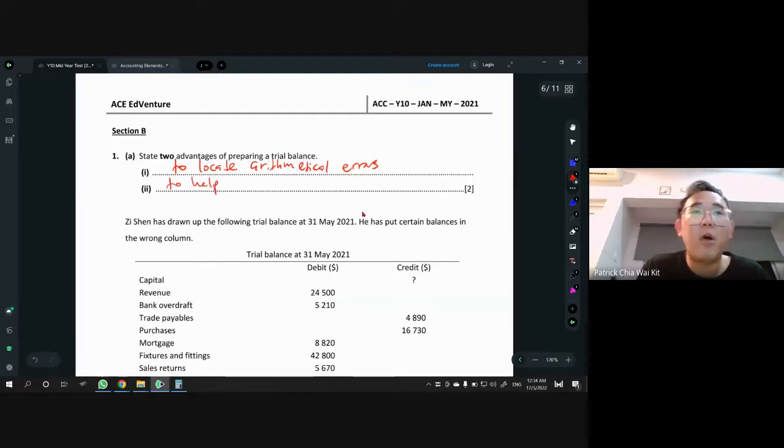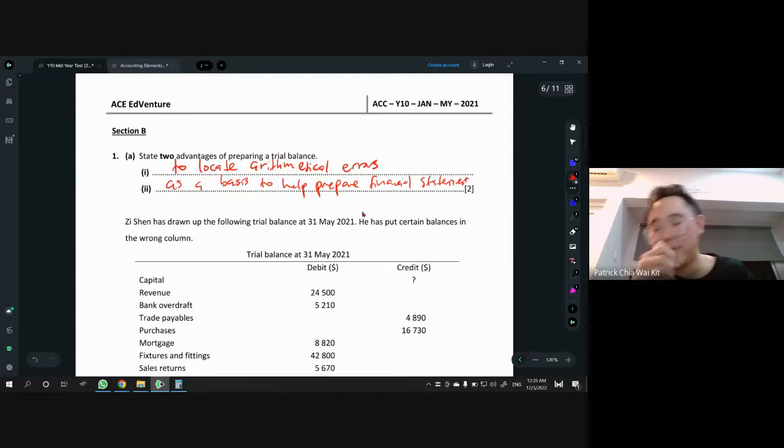Okay, is to help or as a basis. Okay, I think the better way will be as a basis to help prepare our financial statement. Okay, so yep, that's the answer.